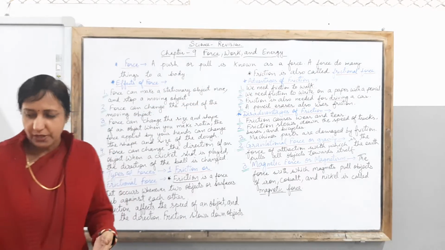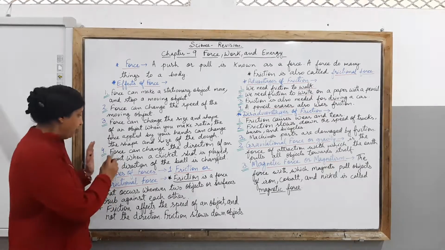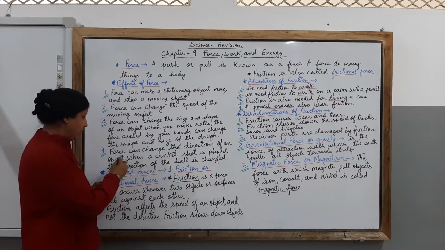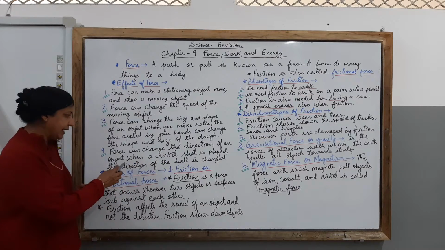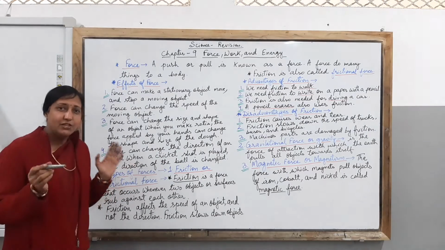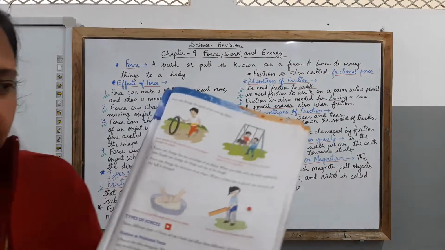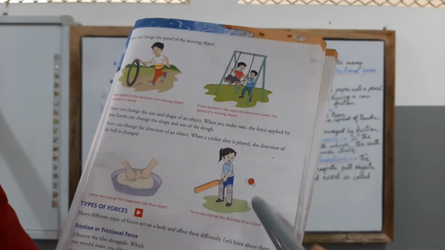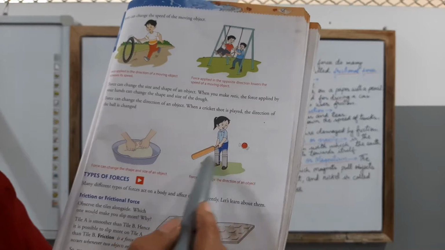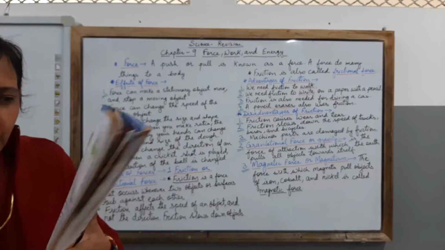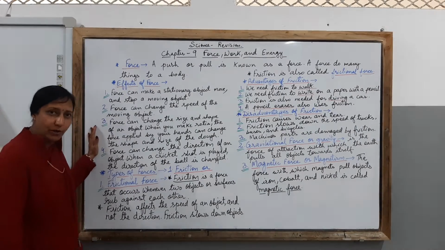Here you can see dough being prepared, and you must have observed your own mother doing so while preparing chapatis, rotis for you all. Next children, we talk about the fourth point, which says force can change the direction of an object, when a cricket shot is played and the direction of the ball is changed. So this is what is done, and here you can see with the help of the picture being given of a child who is playing with a ball. And when she is playing and hitting the ball, the direction of the ball is changing. So this is all the effect of the force on a particular object.